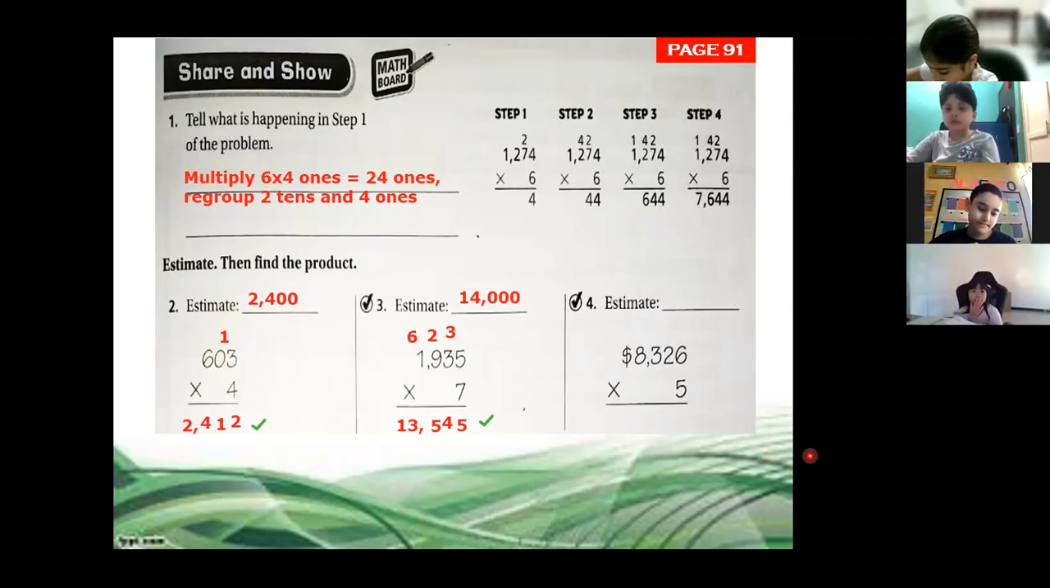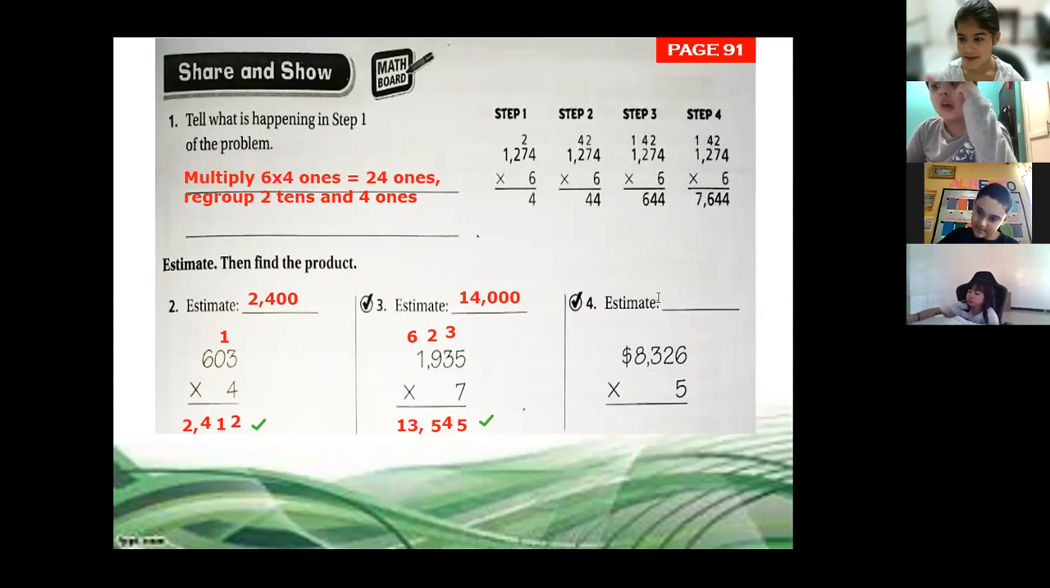Okay, let's go here. Estimate number 4. Let's see, 9 times 5. What's the answer of 9 times 5? Or 8 times 5, sorry. 8 times 5 is 45. Okay, and 8 times 5?